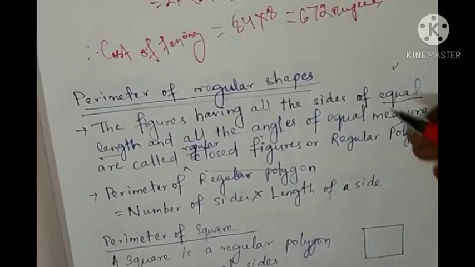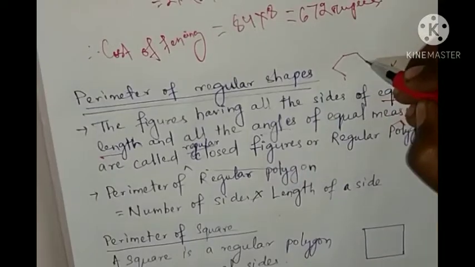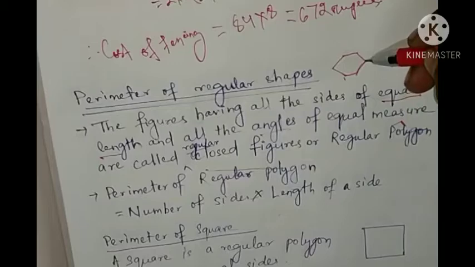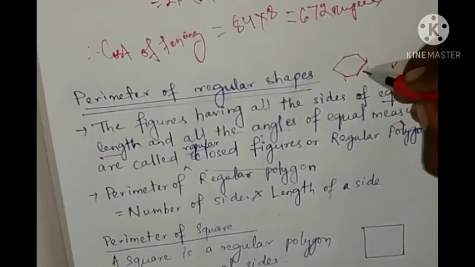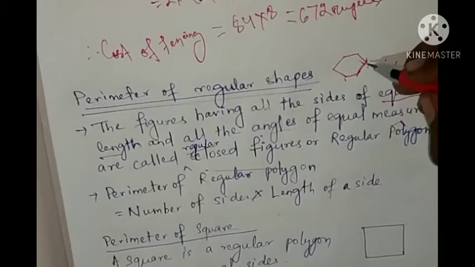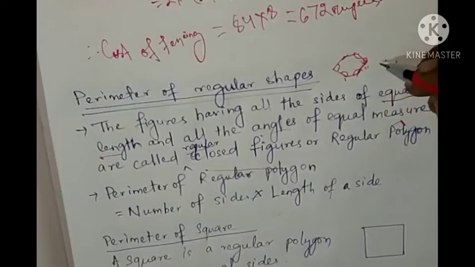So if a closed figure is like this, having 6 sides, this regular polygon, or regular closed figure, has 6 sides, all equal, and 6 angles are equal. That's why it is called a regular polygon.